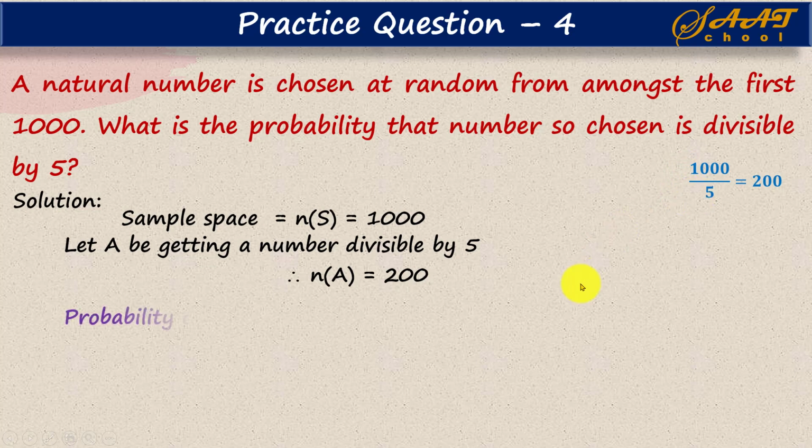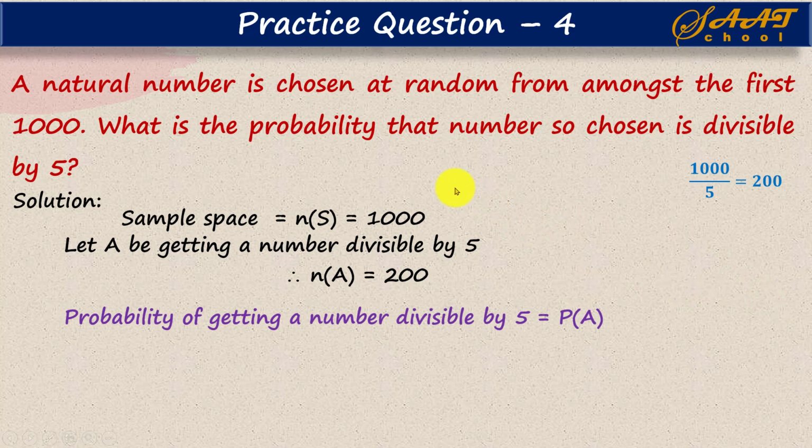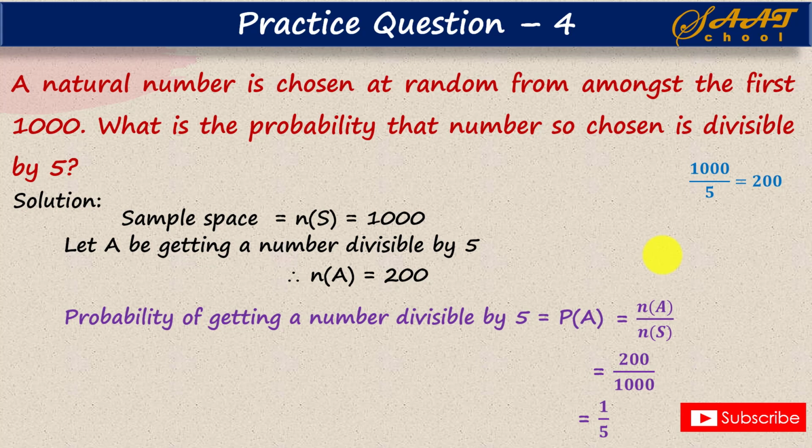Now we know the relation of probability, where we divide favorable outcomes by the total number of possible outcomes. Here the probability of getting a number divisible by 5 is PA, and PA equals NA divided by NS. We have NA which is 200 and NS 1000, and that is finally 1 by 5, the probability of getting a number divisible by 5.